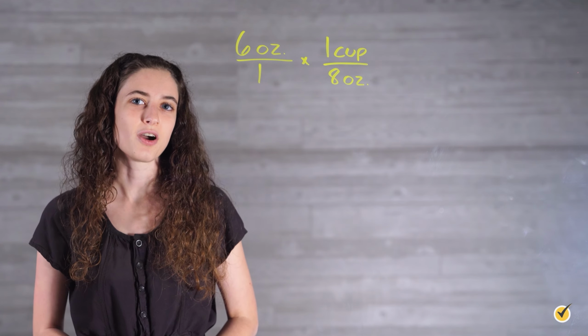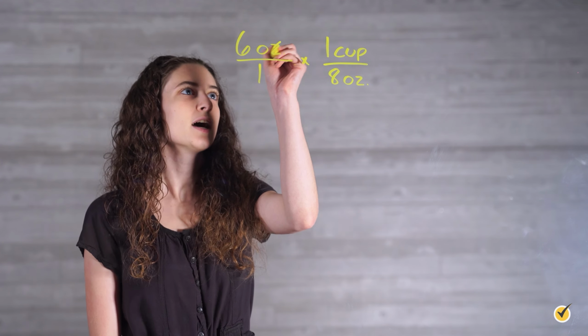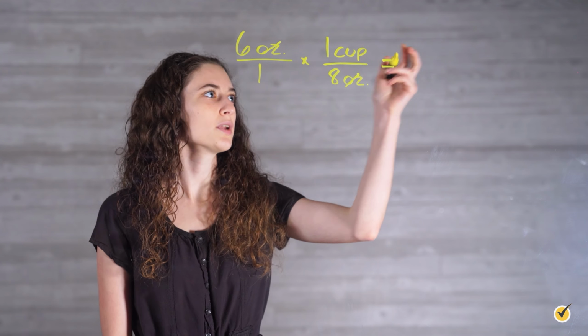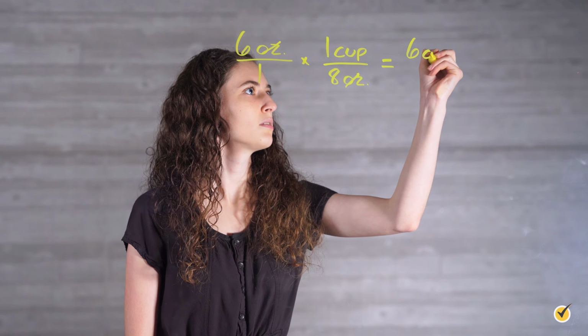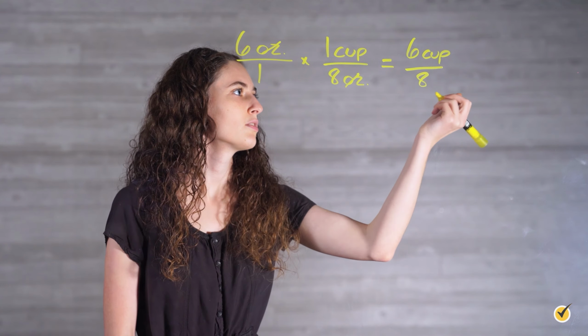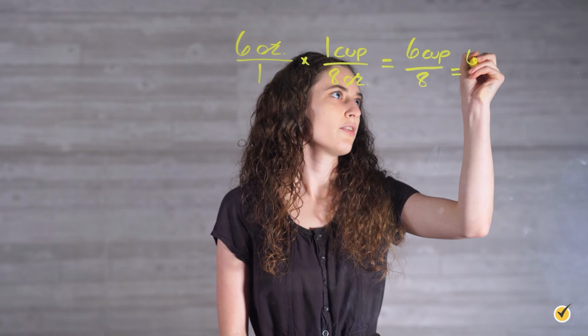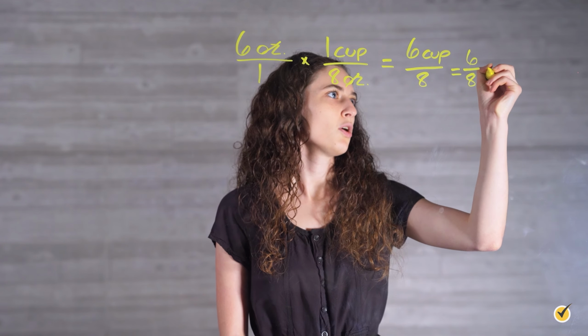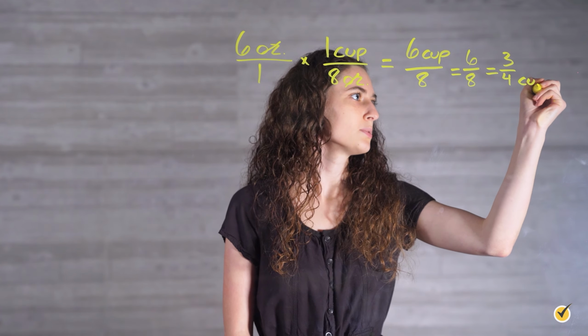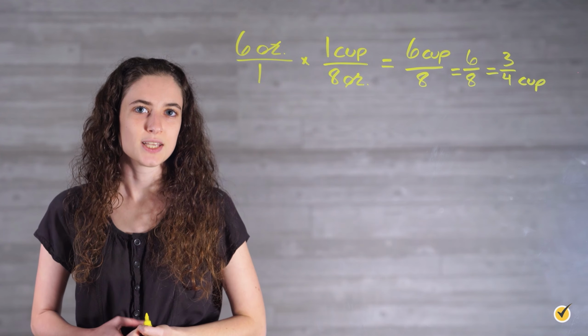We then multiply across and simplify. So our ounces cancel out, and we're left with 6 times 1 cup, which is 6 cups over 8. So there are 6/8 of a cup, or 3/4 cup, equal to 6 ounces.